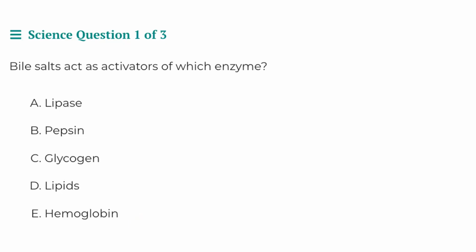Now, hemoglobin actually isn't even an enzyme at all. It's a protein, and enzymes are a type of protein, but hemoglobin itself is not an enzyme. Because hemoglobin is a protein found within red blood cells that carries oxygen throughout the body. So for this reason, hemoglobin is not our correct answer.